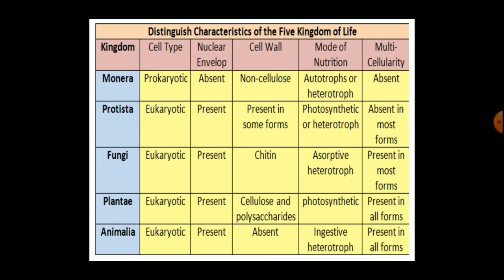In Protista also, because they are unicellular and some simple multicellular organisms are there, multicellularity is absent in Protista also, but in some cases the organisms are made up of more than one cell, meaning they are simple multicellular, so in some it is present. In fungi, the organism's bodies are made up of more than one cell. Similarly, in Plantae and Animalia kingdoms also, a large number of cells together make the structure of the organism's body.